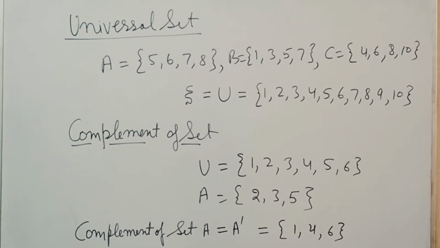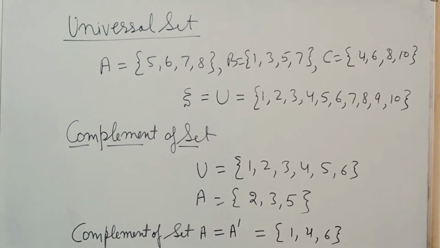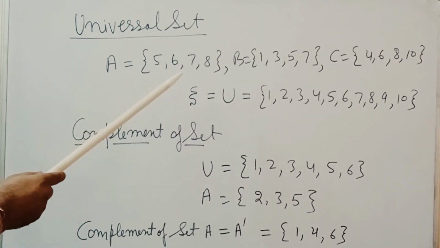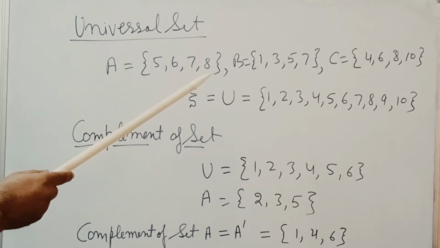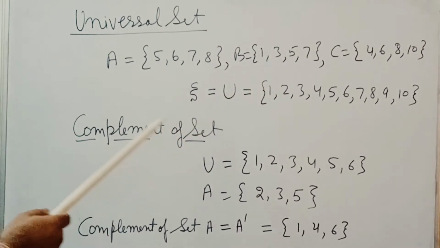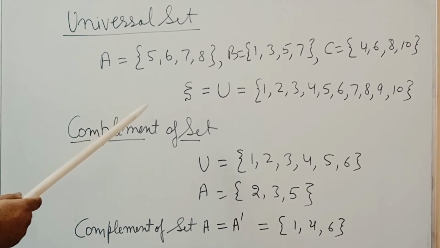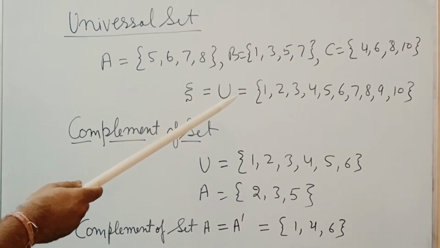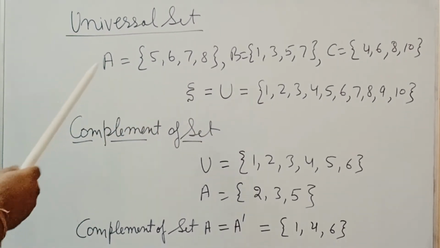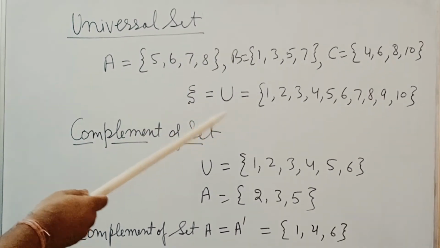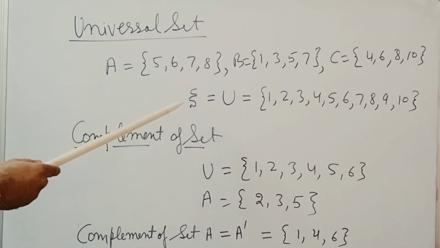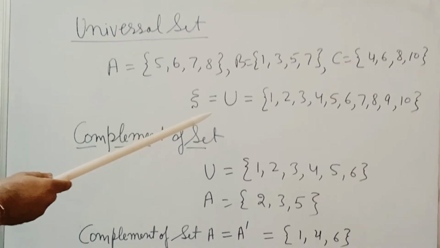Children, now we will study about the universal set. What is a universal set? Suppose we have the set A having the elements 5, 6, 7, 8, the set B having the elements 1, 3, 5, 7, and the set C having the elements 4, 6, 8, 10. And we have another set that is 1, 2, 3, 4, 5, 6, 7, 8, 9, 10. That means all the elements of sets A, B and C are in this set. So that is known as the universal set, written with the symbol U.